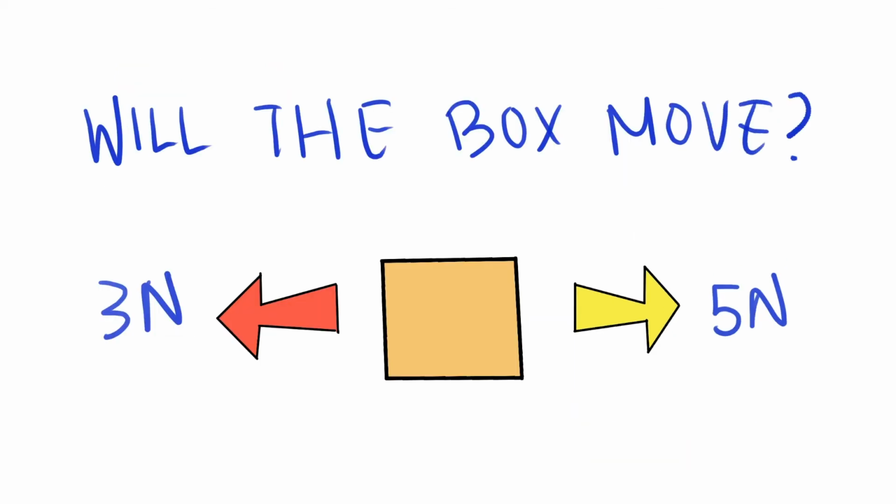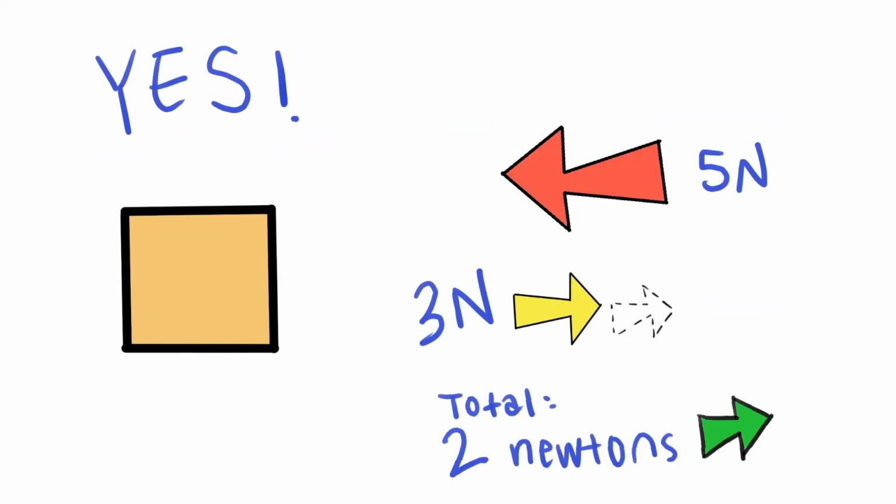Now, what if we had the same exact box, but instead there are 5 newtons of force pushing right, and only 3 newtons pushing left? What happens now? This time, the net force is 2 newtons to the right. Since the net force now is no longer 0, the box will not stay at rest and will start moving to the right.